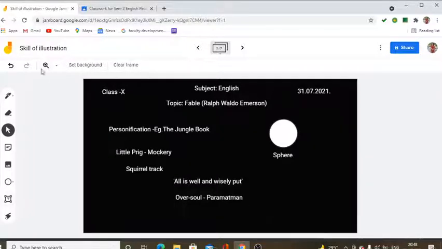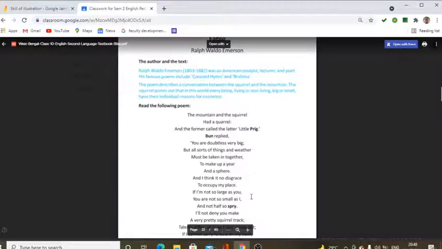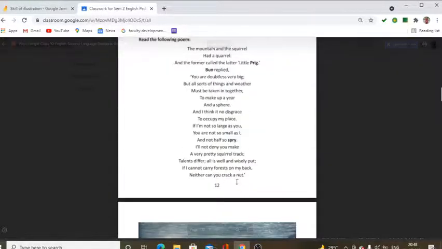That is the reason why in the poem the squirrel says that I don't feel it's a disgrace on my part to be small, to occupy my place, because my place in the universe is equally as important as yours. You don't have the spirit to scamper around like I do, but you have your own goodness.